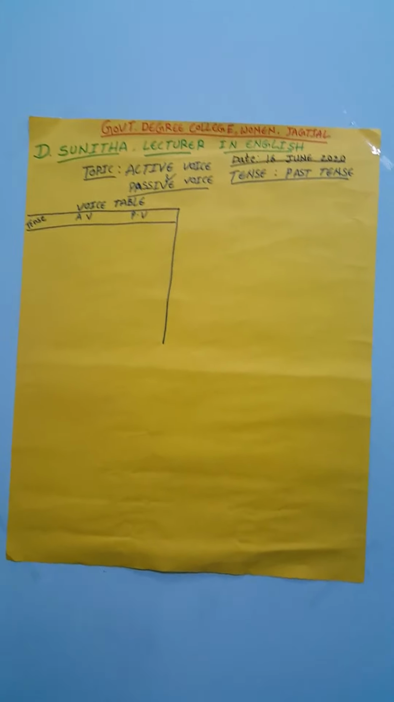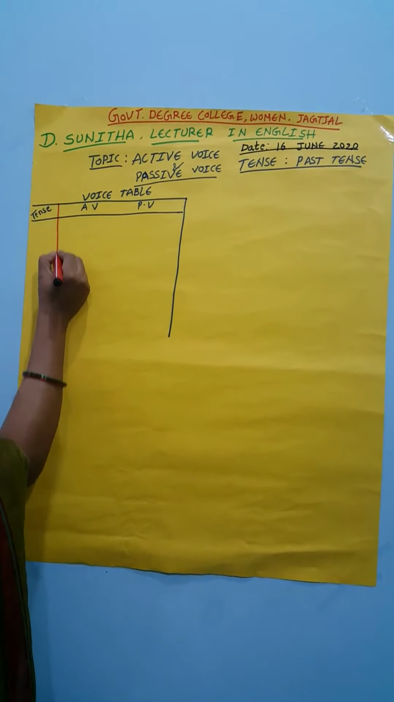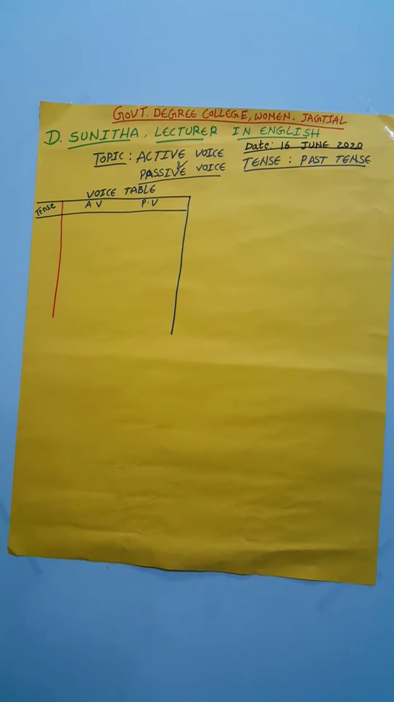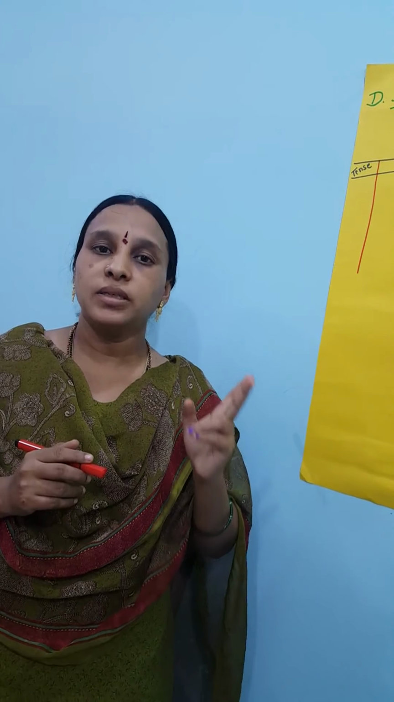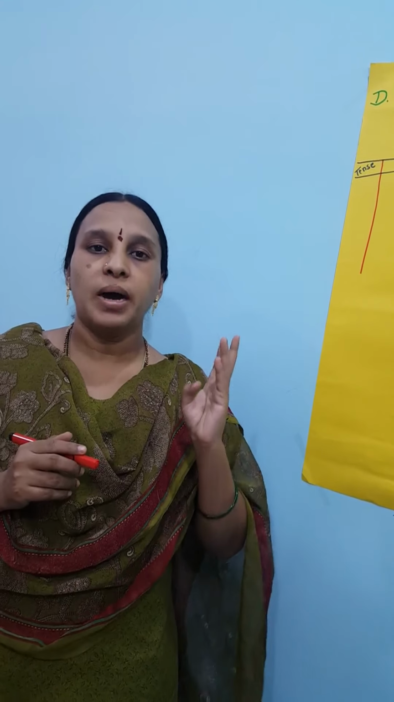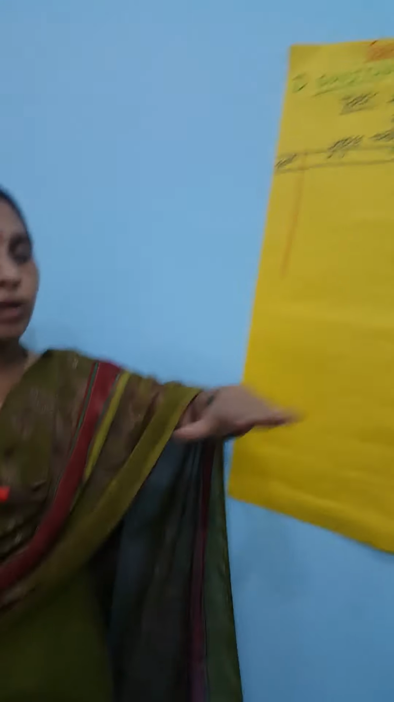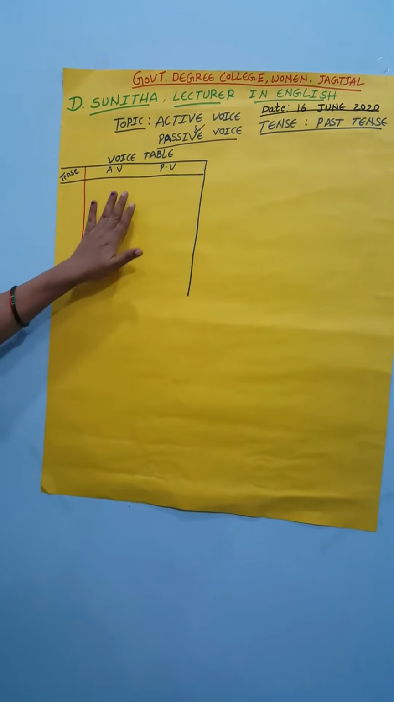First of all, we will learn the four tenses according to the past tense. In the past tense also we have four kinds of tenses. The first is the simple past tense, the second is the past continuous tense, the third is the past perfect tense, and the fourth is the past perfect continuous tense. These are the four tenses related to the past tense. Now we are going to discuss the voice table, how the active voice changes into the passive voice.